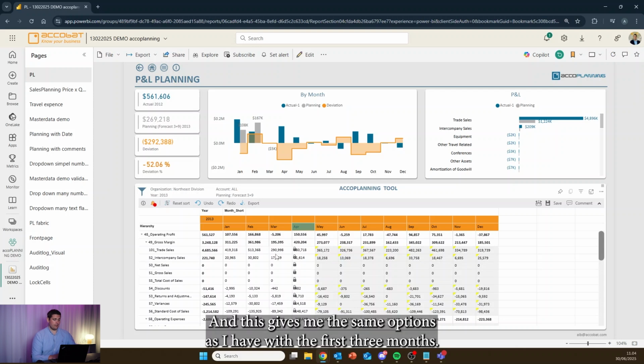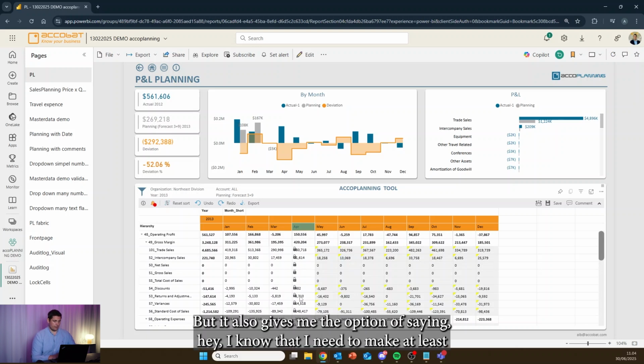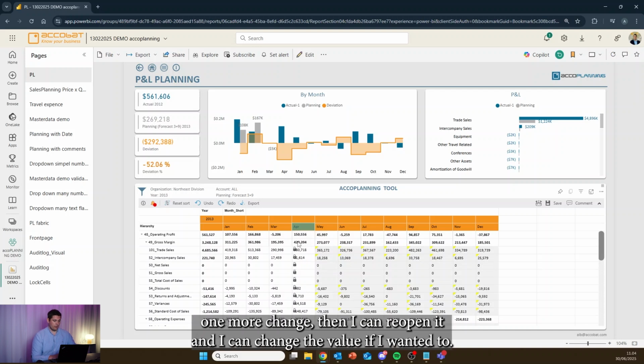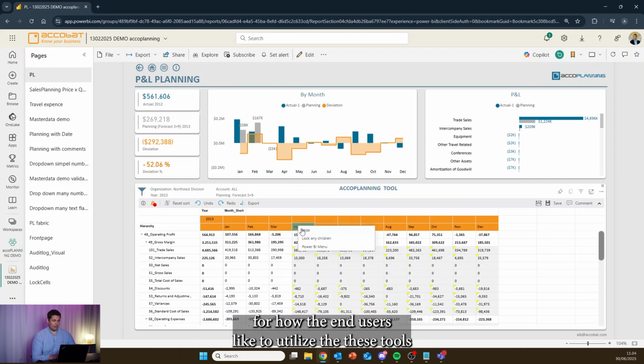And this gives me the same options as I have with the first 3 months. I can still do my spreading on the highest level, and that will not affect the ones I've locked down. But it also gives me the option of saying, hey, I know that I need to make at least one more change, then I can reopen it and I can change the value if I want to. So it's more a flexibility thing and a temperament thing for how the end users like to utilize these tools.